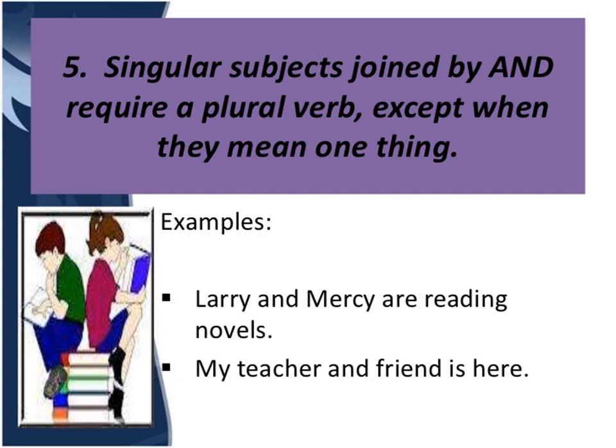But if two singular subjects are joined but they mean one thing, then in that case we would be using the singular form of the verb, like "My teacher and friend is here." So here the meaning is the same, that they are coming to one place only, right? So here the verb will be singular.